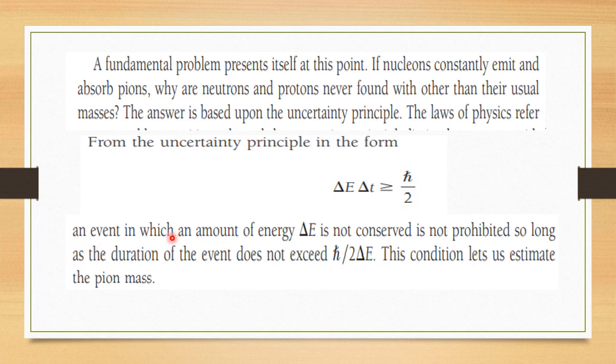That is, an event in which an amount of energy delta E is not conserved is not prohibited, so long as the duration of the event does not exceed h cross by 2 delta E. Okay, so if the duration of time does not exceed this much, this change in energy is not prohibited. This condition lets us estimate the pion mass also.